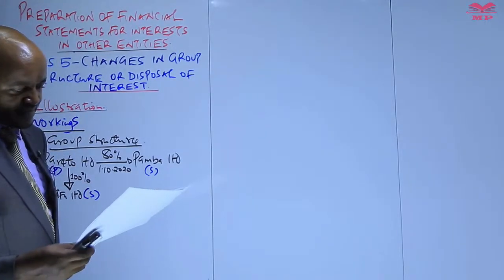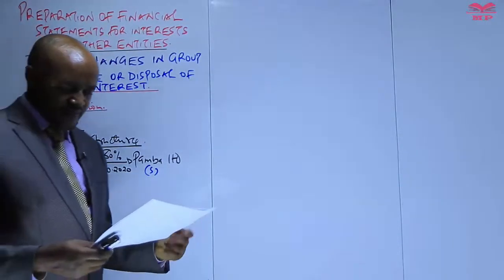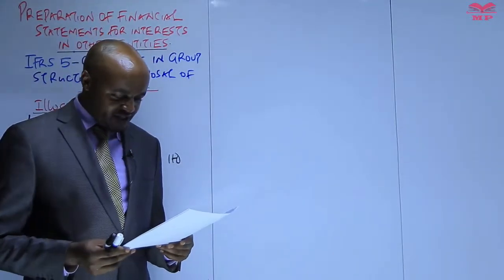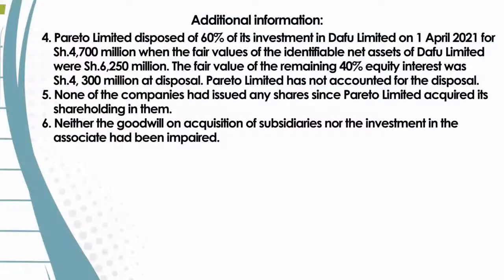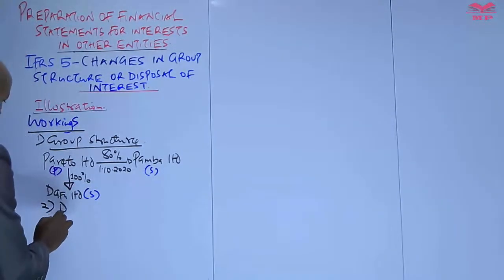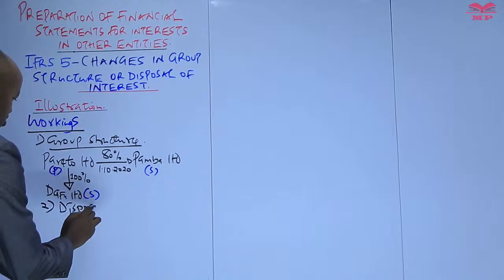So we have that information, but also before we go back to note number 1, there is another piece of information which is given and which is very, very important in note number 4, where we are told Pareto Limited disposed of 60% of its investment in Dafu on 1st of April 2021. So that is the information about disposal of interest.